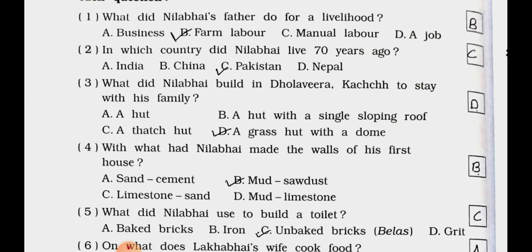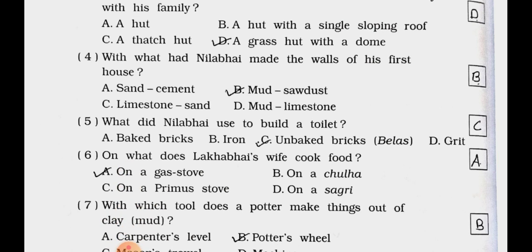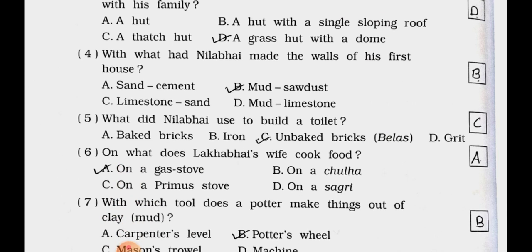Answer is option D, a grass hut with a dome. Number 4. With what had Neelabhai made the walls of his first house? Option A. Sand cement, B. Mud sawdust, C. Limestone sand, D. Mud limestone. Answer is option B.